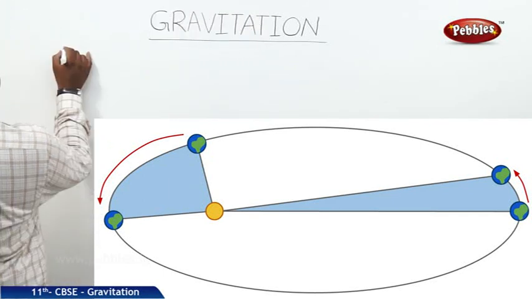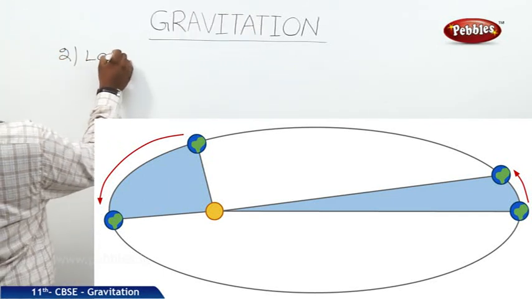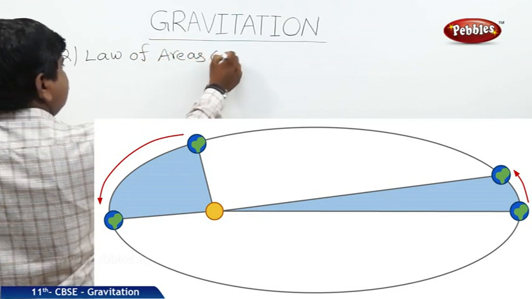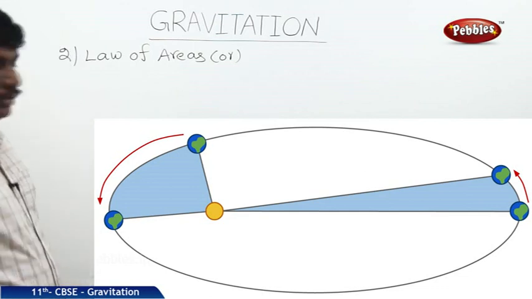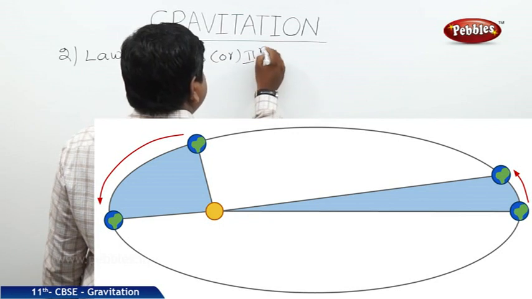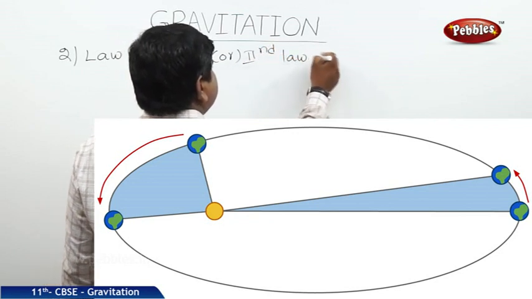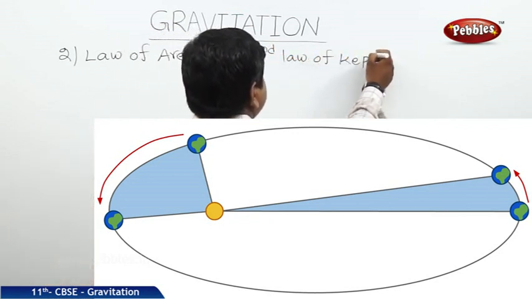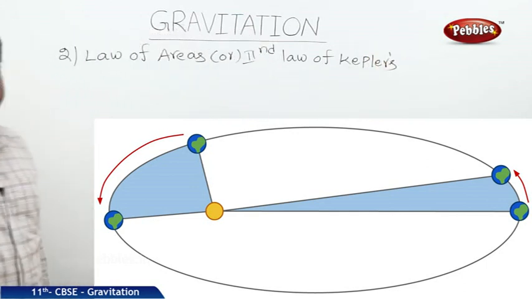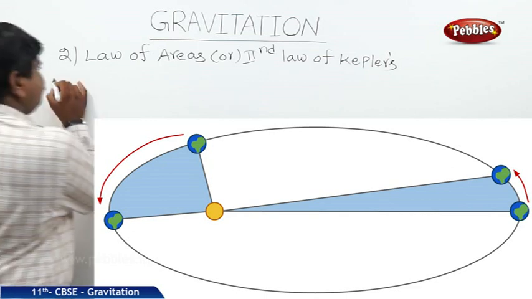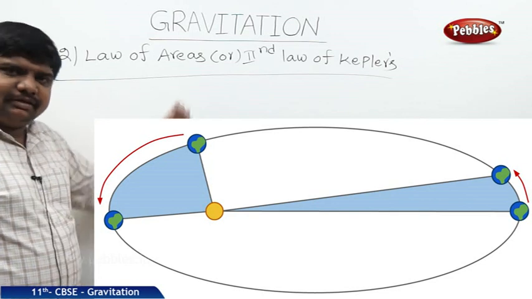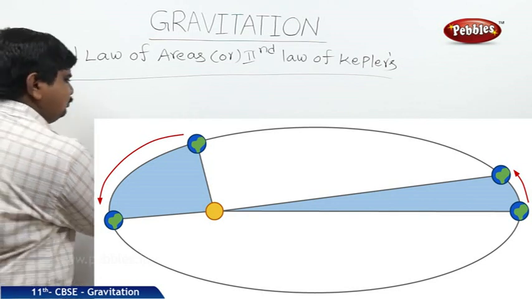Second one is law of areas. This is also called the second law of Kepler's planetary motion about the planetary motion. It is one of the following of the first law. In which manner is it following?